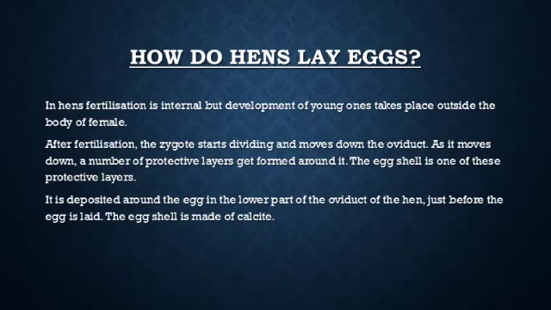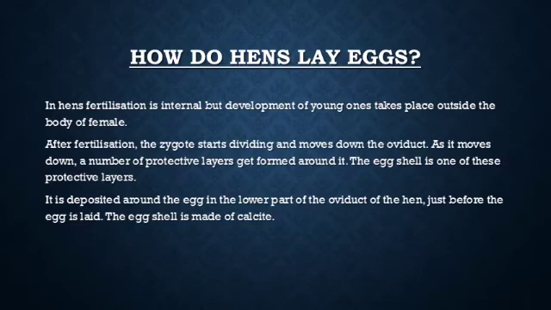The embryo develops inside the egg for around 21 days, and this period is called incubation period, after which the chick gets fully developed. During the incubation period, the egg requires a specific temperature.